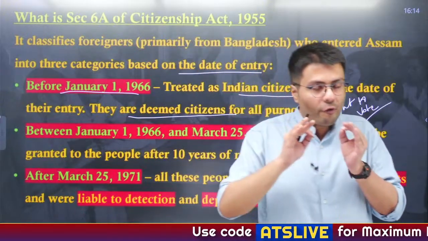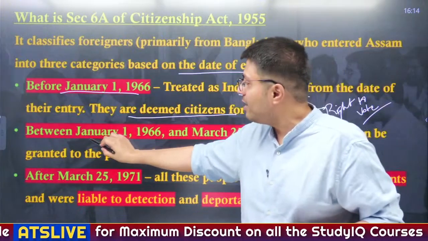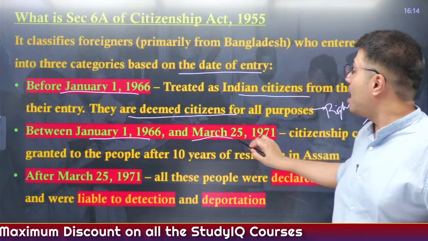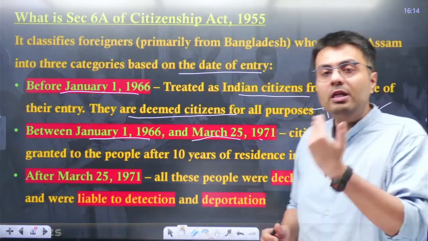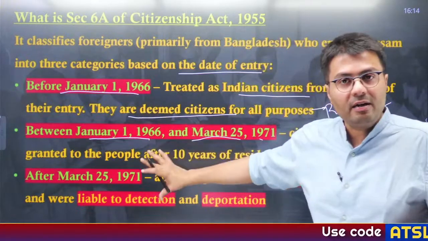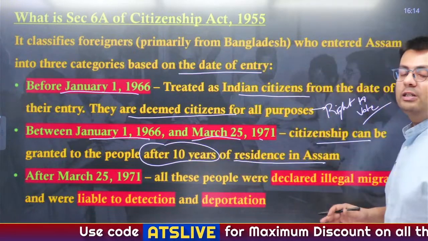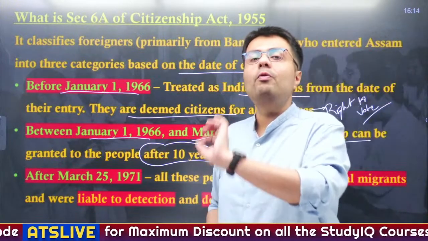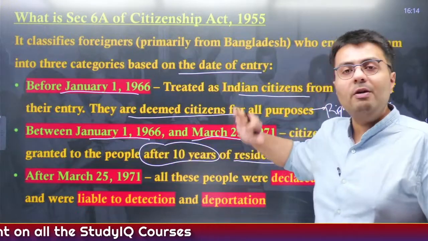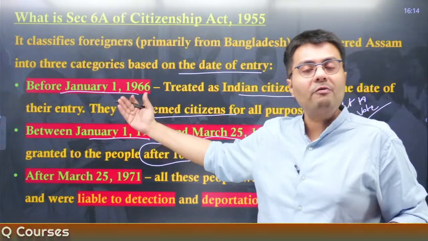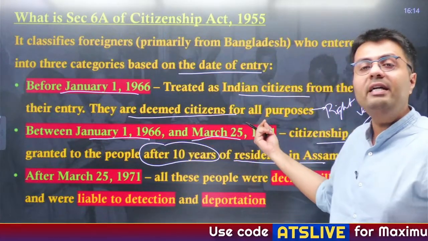Similarly, if a foreigner from any country, specifically Bangladesh, has entered into India between January 1st, 1966 and March 25th, 1971, citizenship can be granted to these people, but not from the date of their entry. Rather, they will be made to wait for 10 years. They have to reside in Assam for this period, and after 10 years from their entry, they will be granted citizenship of India, particularly the people who have entered into Assam between January 1st, 1966 and March 25th, 1971.